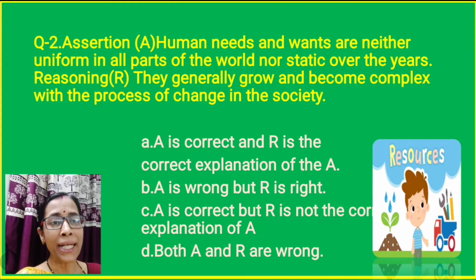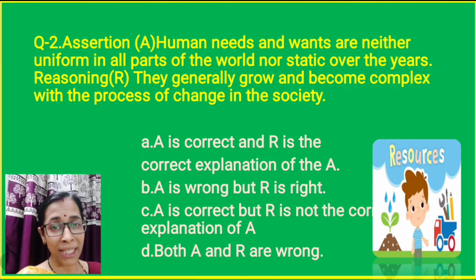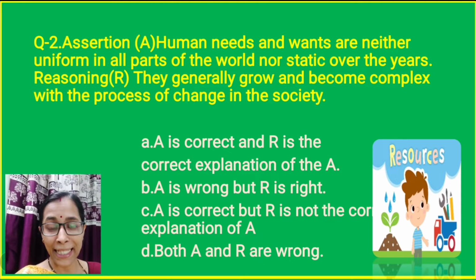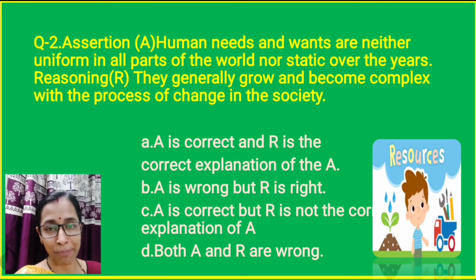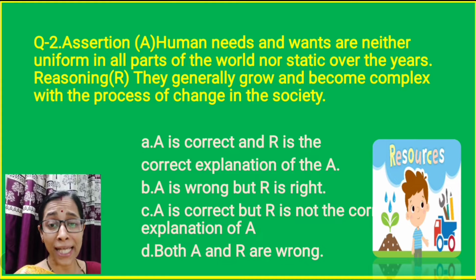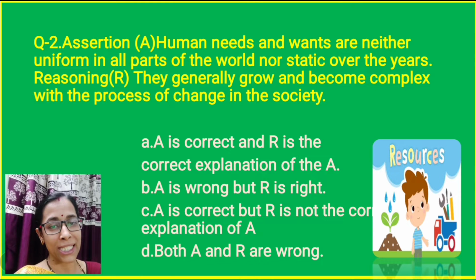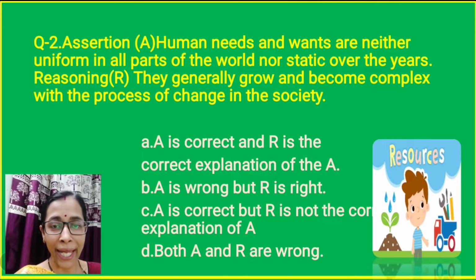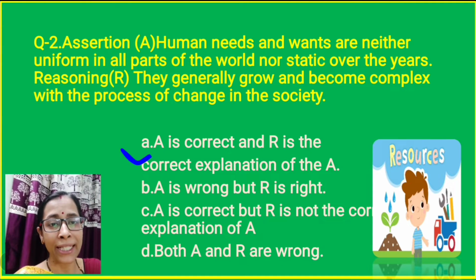A is given, human needs and wants are neither uniform in all parts of the world nor static over the years. So the statement is very correct. So A is correct. Second part, they generally grow and become complex with the process of change in the society. This sentence is also correct and it is the correct explanation of the assertion. Human needs and wants keep on changing and become complex with the change in the society. So A is correct and R is the correct explanation of A. So option A is correct.